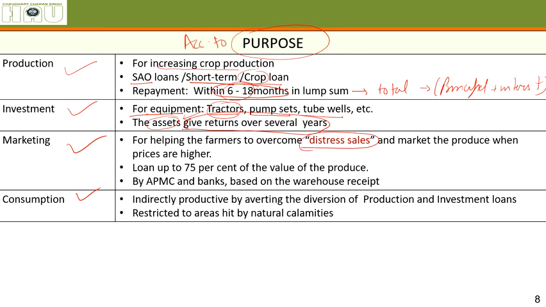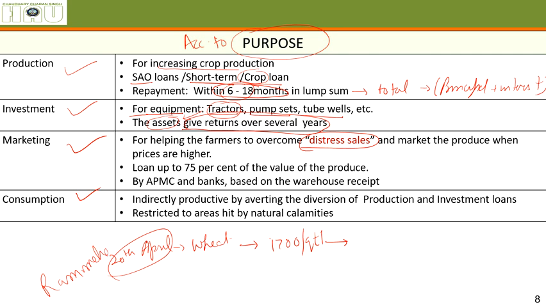Distress means the farmer has a feeling of unrest whenever he harvests his crop. Let's say in April he harvested wheat on 20th April. Okay, and the price at that time, because everybody has harvested wheat at that time, there is a lot of supply but demand is not that much, so the price is 1700 per quintal. Okay, so this farmer, I'll call him Ramir, wants to sell.